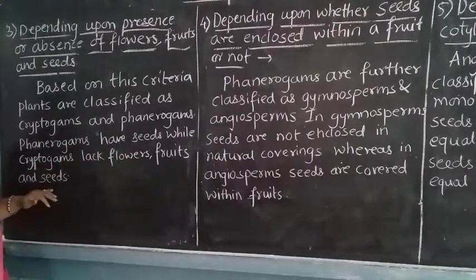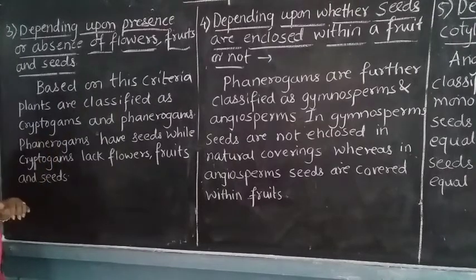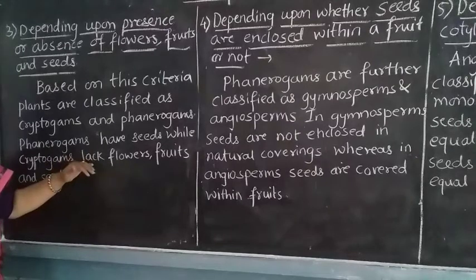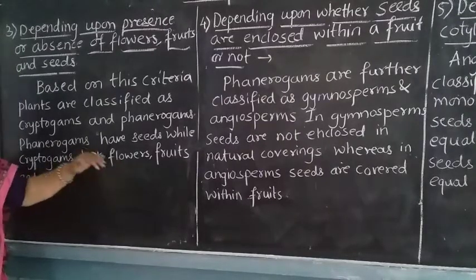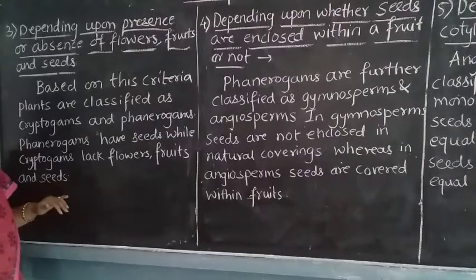So what does it tell? That based on this criterion, plants are classified as cryptogams and phanerogams. Phanerogams have the seed, while the cryptogams lack, meaning they do not show flowers, fruits or seeds. That means the plants are without flowers, without fruits or without seeds.